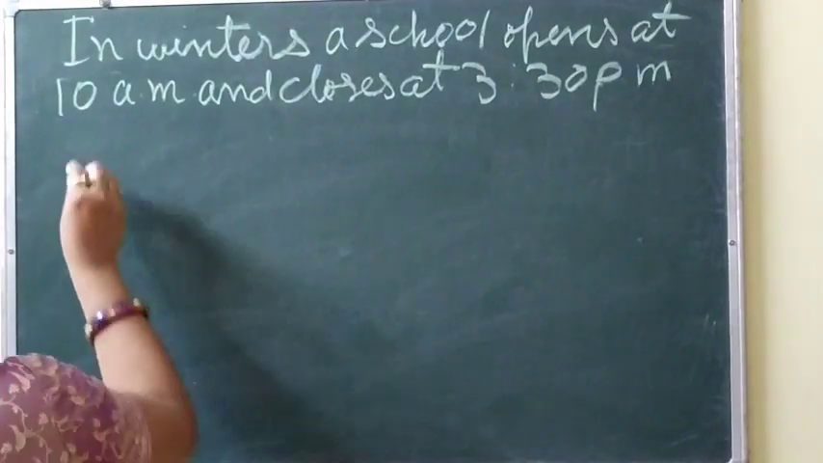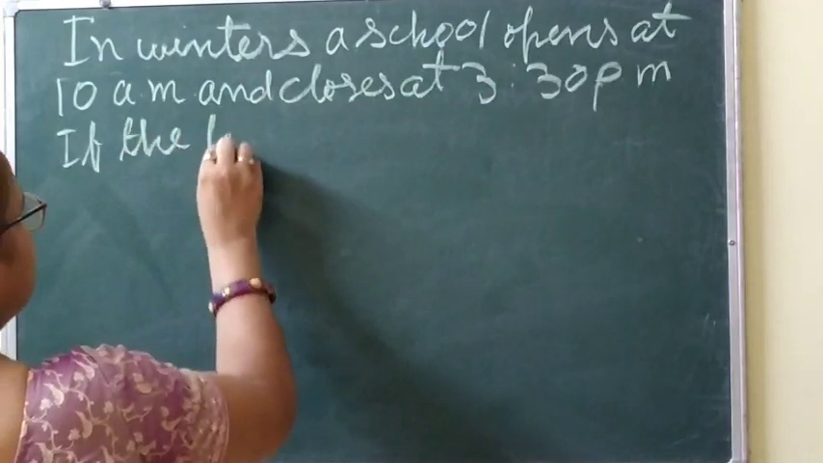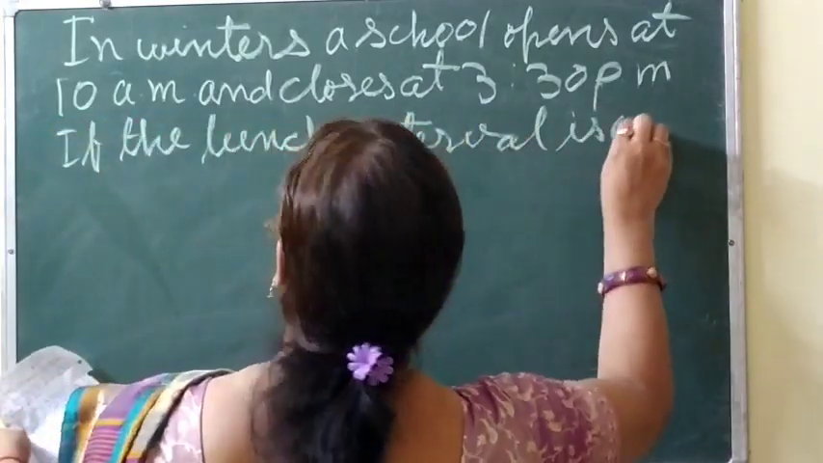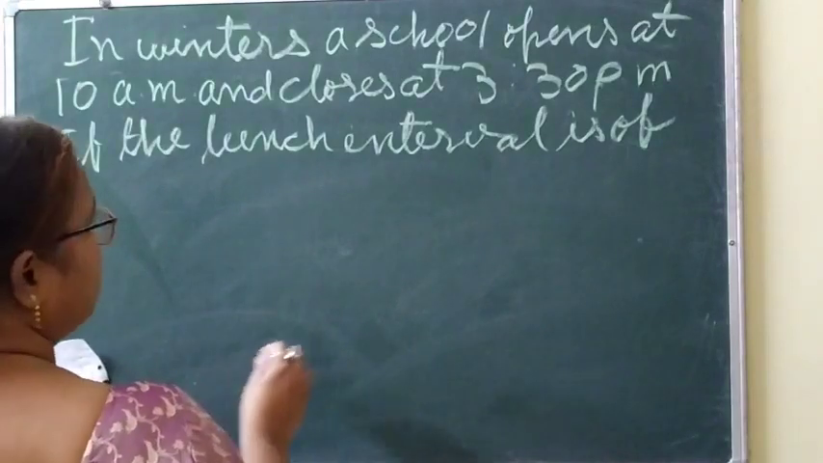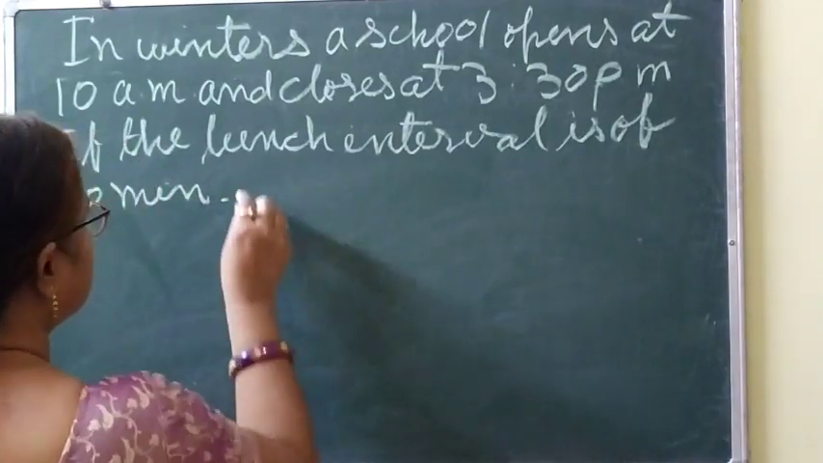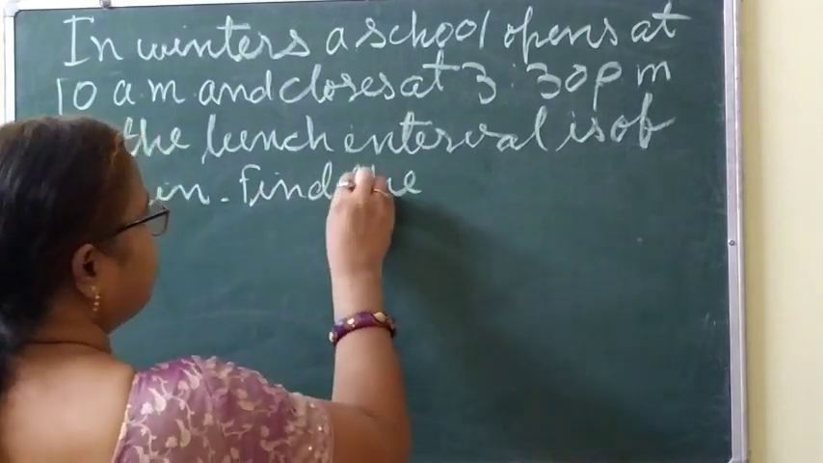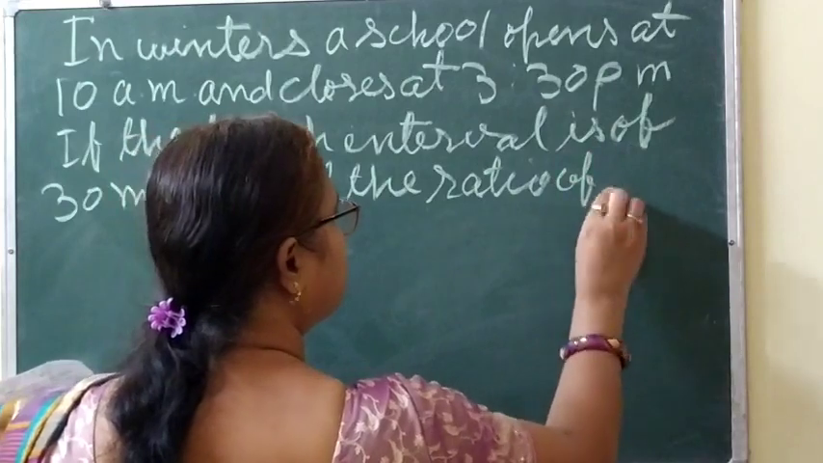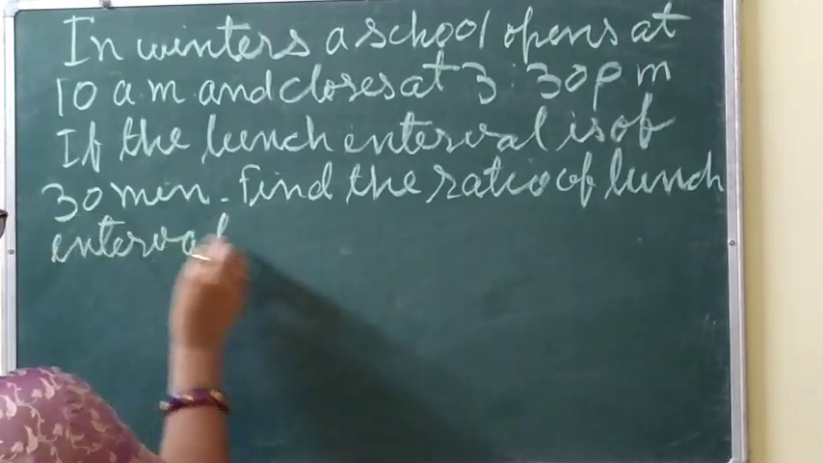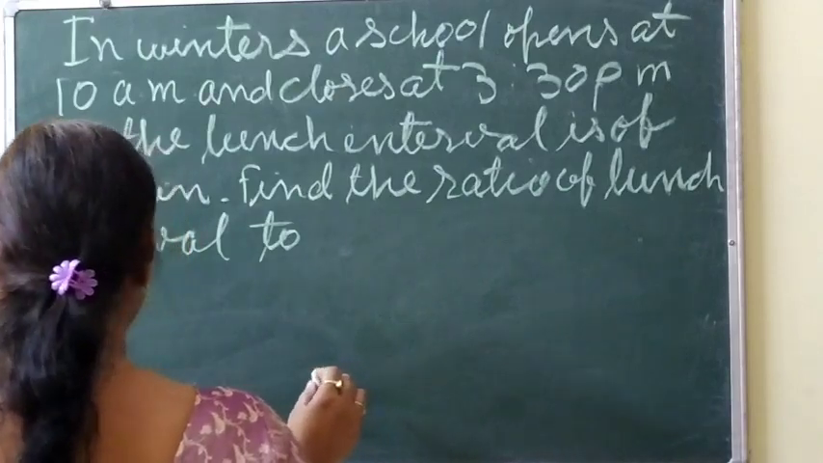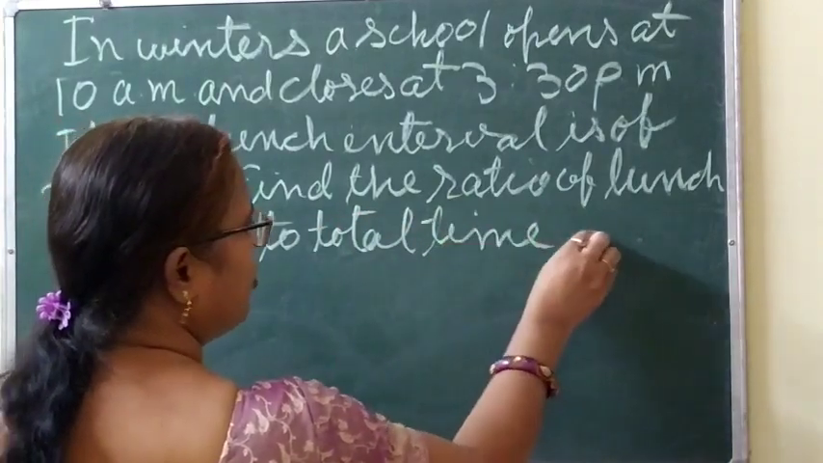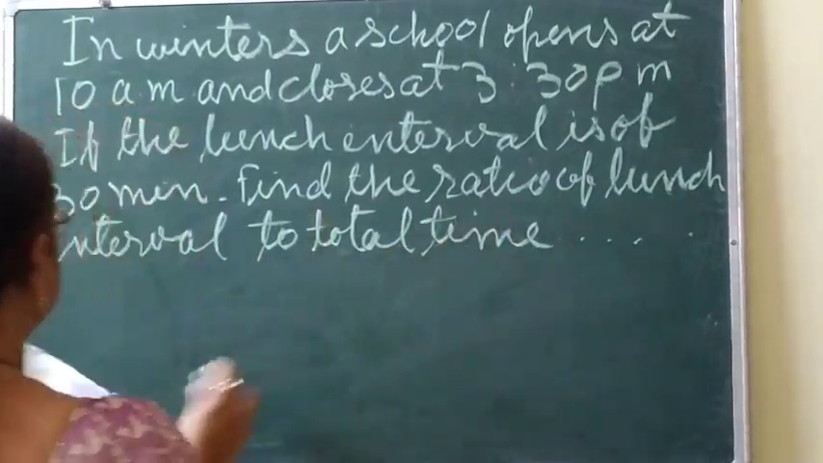If the lunch interval is of 30 minutes, find the ratio of lunch interval to the total time of the class period. Clear? So that's enough. Now I'm going to solve it.